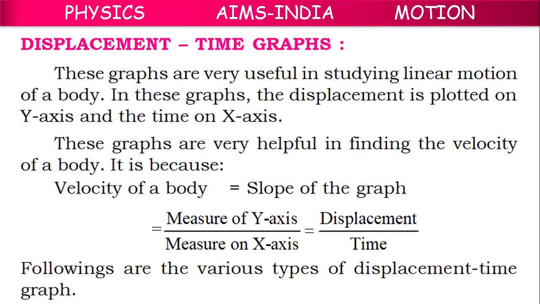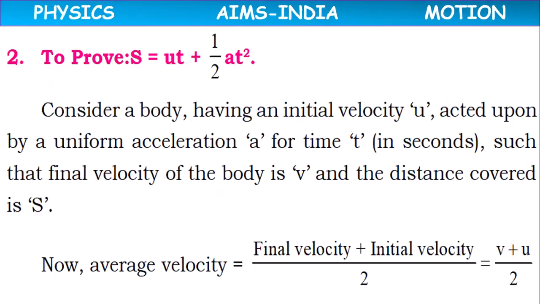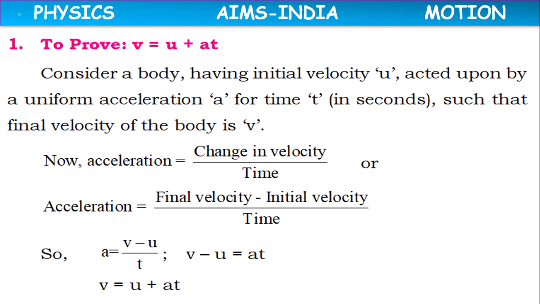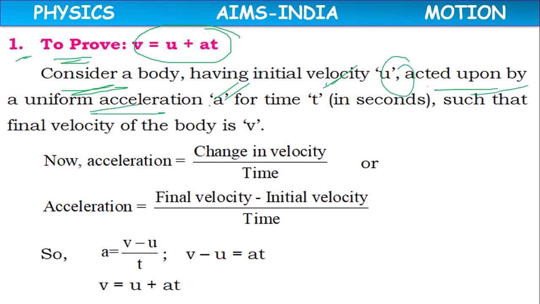In that, the first one, children. So first equation of motion, to prove v equal to u plus at. So consider a body having initial velocity u and acted upon by uniform acceleration a for time t, such that the final velocity of the body is v.